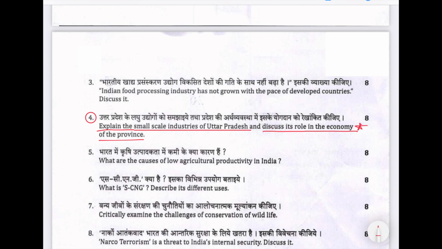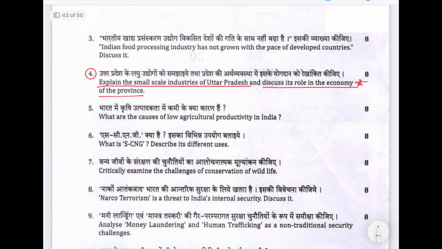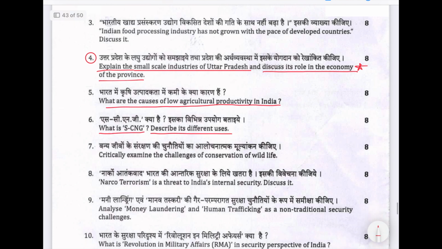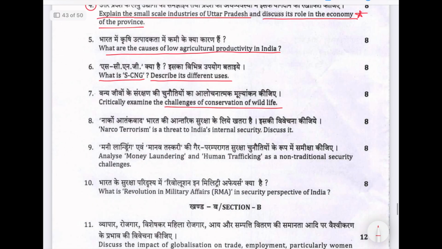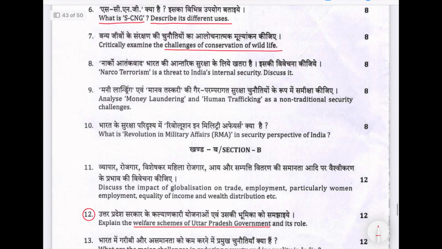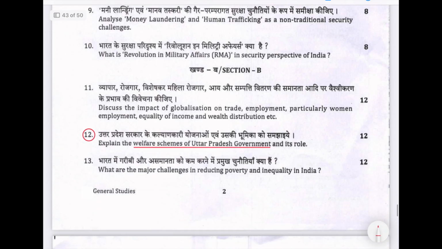Yes, Uttar Pradesh. What are the causes of low agricultural productivity in India? What is SCNG? Describe its different uses. Challenges of conservation of wildlife. You can go through these questions. Our concern is only state-based questions. Explain the welfare schemes of the Uttar Pradesh government and its role.